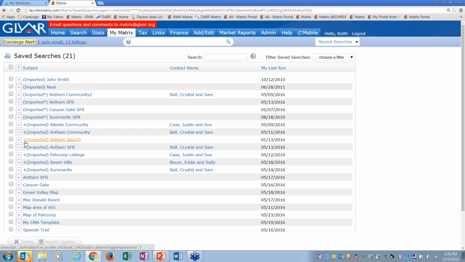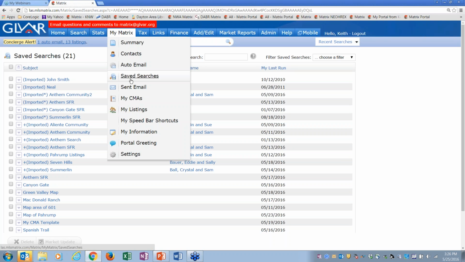What you're going to need to do, if you want this search for Justin and Sue for Aliante, you need to activate it in Matrix. Okay, because that's the difference between a saved search and an auto email. Saved searches are not doing anything.